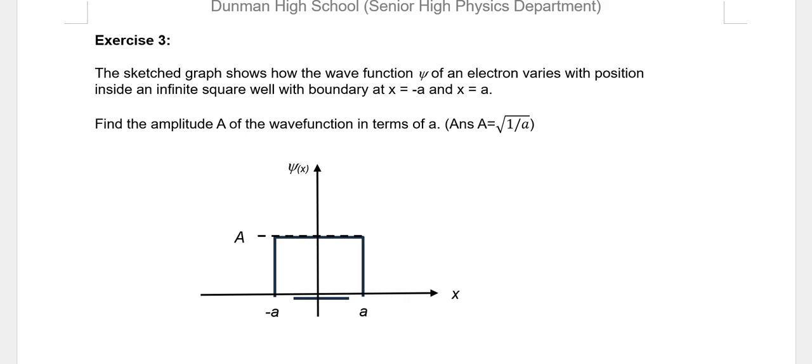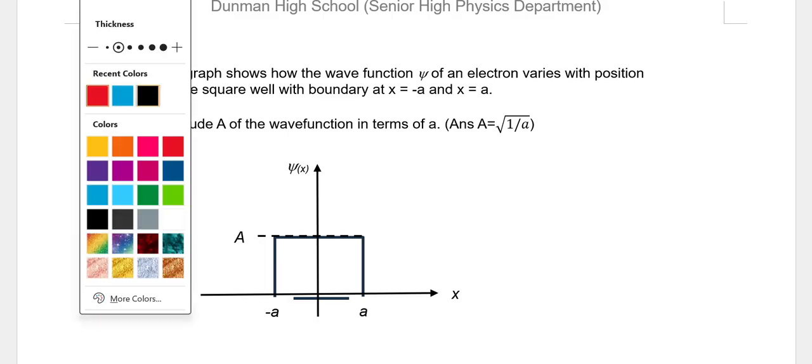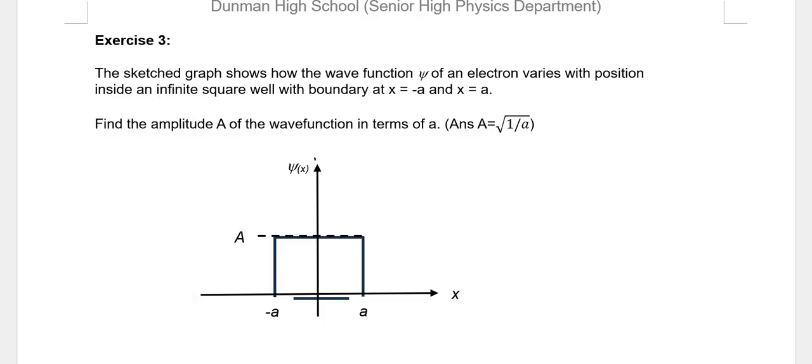Okay, we are back. I hope you had time to try exercise 3. This graph is the wave function of an electron, showing how it varies with position inside an infinite square well with boundaries x equal minus a and x equal a. Find the amplitude of the wave function in terms of a. First thing I need to do is find the wave function squared. So I need to draw the wave function squared to look like that.